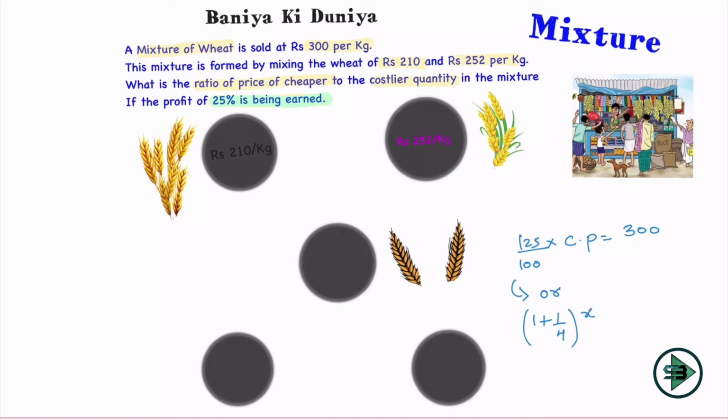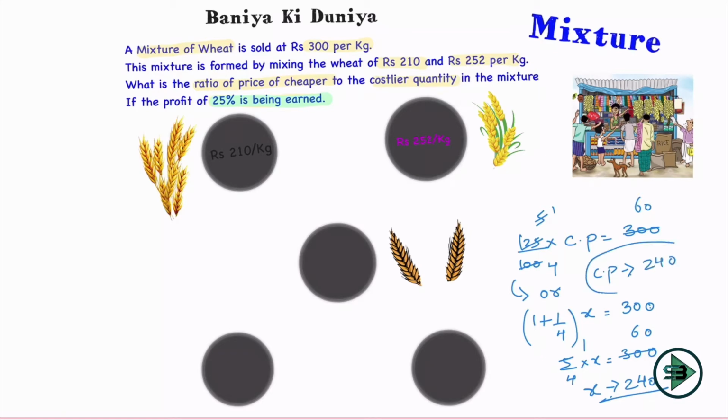Whatever the cost price is, it has increased by 1/4, which means 25%. So (1 + 1/4) of x is nothing but 300. So 5/4 of x is nothing but 300. So x comes out to be, 5 ones are 5, 60s are x, which is equal to 240, and that turns out to be the cost price of the mixture, which is formed by mixing the costlier and cheaper quantity of wheat. Okay, so just write it there. This is nothing but cost price rupees 240 per kg.